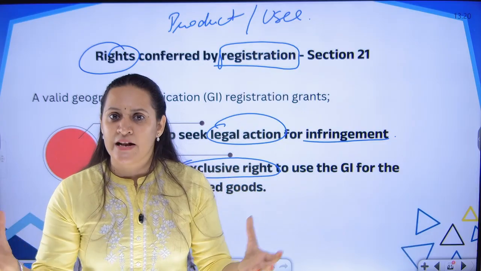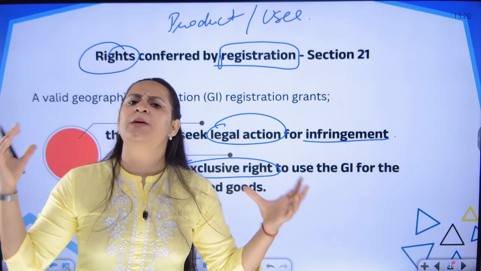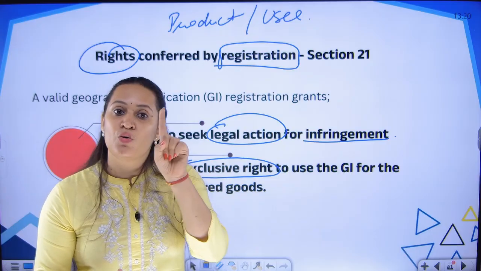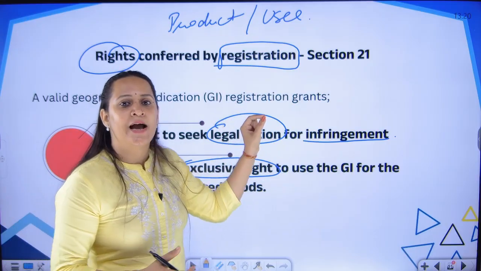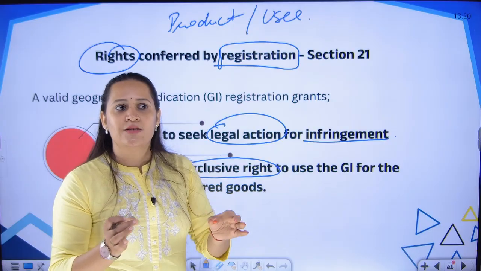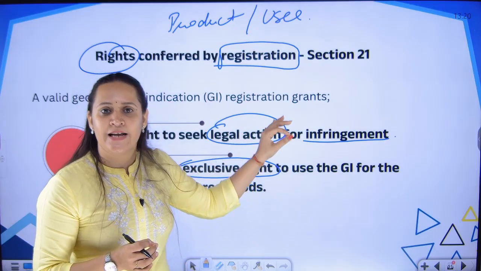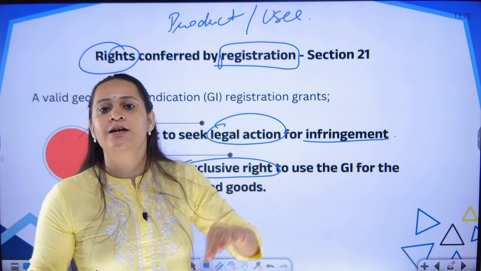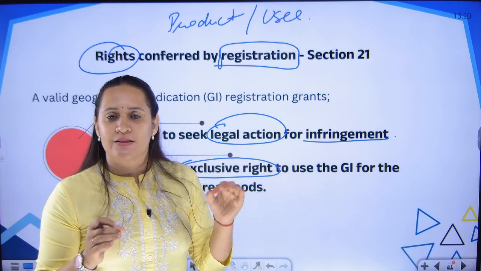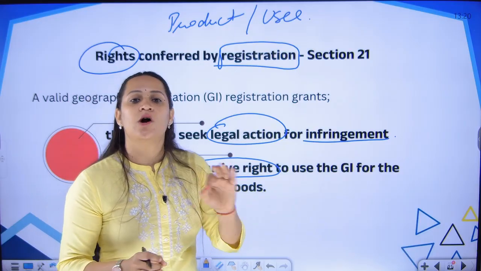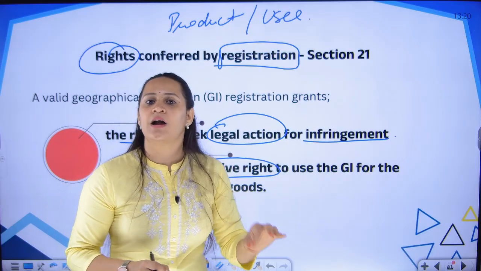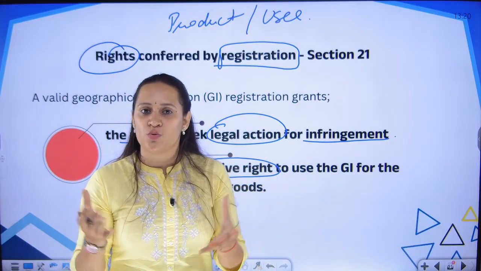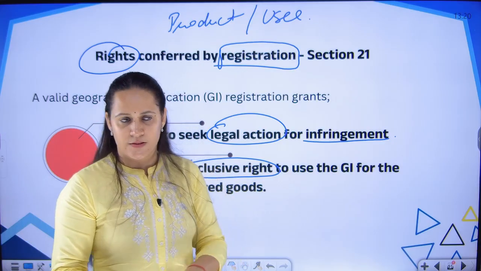It is of one particular region, and in one region so many people are residing. So, who will have the exclusive right? You cannot give that exclusive right only to one person. Always GI is given to a group of people because it is of a community, of a particular region, of a particular locality, and every person from that locality should have a right to make use of that. So, in that case we say that a GI application is not made by an individual person, it is never granted to one person, but it is always granted to a community, to an association of persons or a group of persons. Okay.